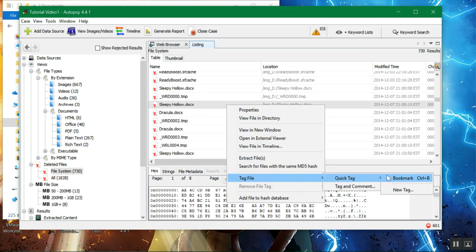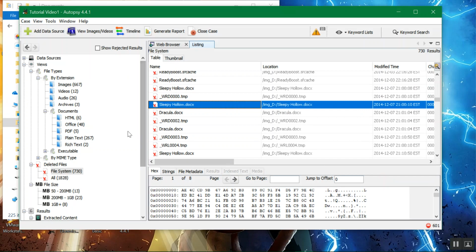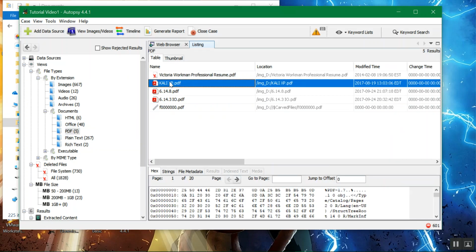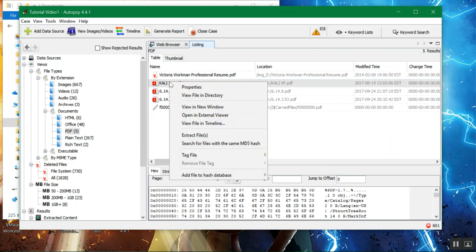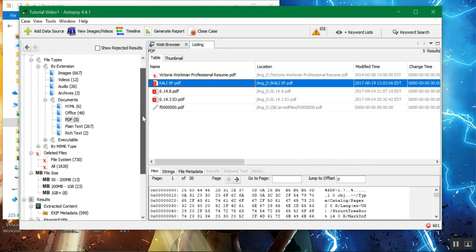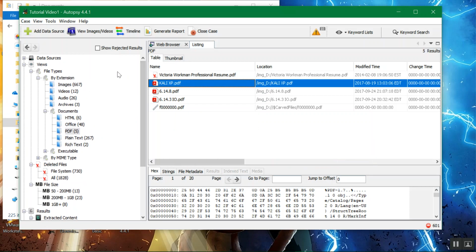We'll just do a quick tag for this one. Let's tag a PDF. Remember this PDF that I was showing earlier? Again, quick tag. Okay.